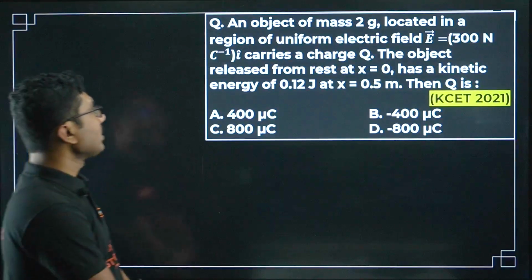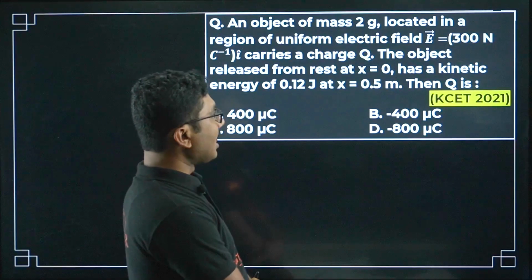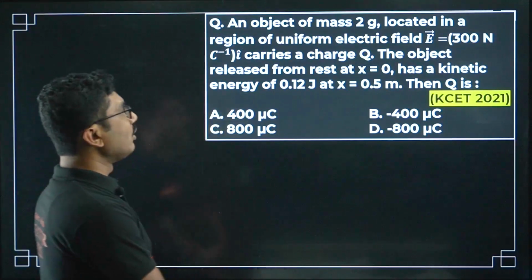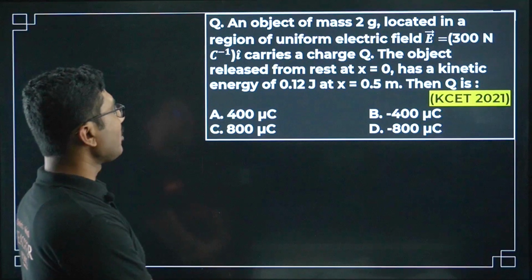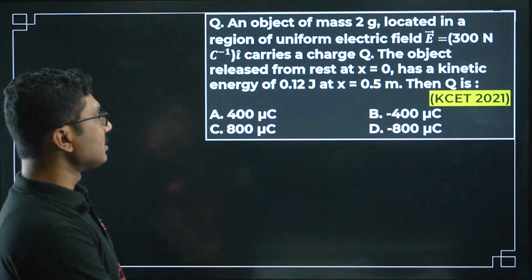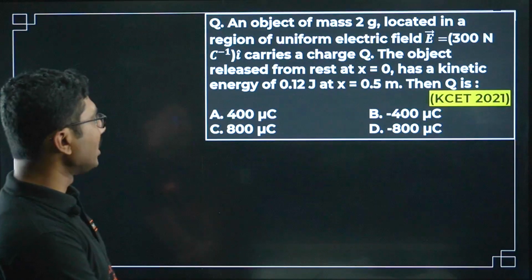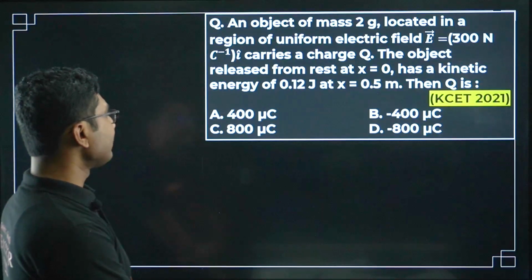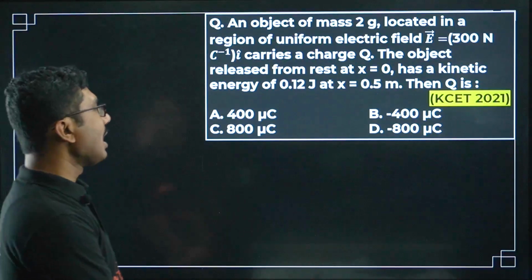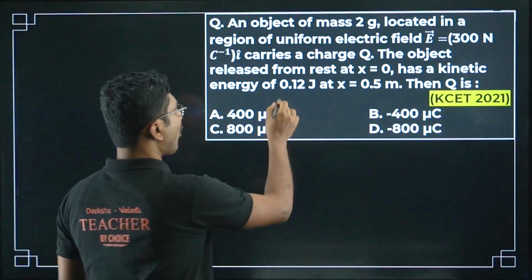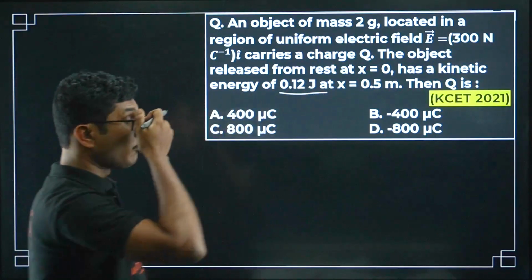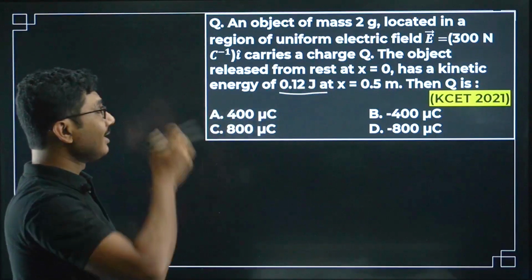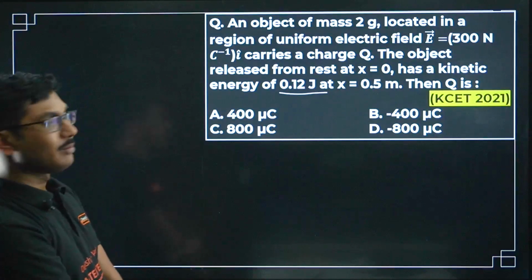Next question. An object of mass 2 gram located in a region of uniform electric field E equals 300 Newton per coulomb carries a charge Q. The object is released from rest at x equals 0 and has a kinetic energy of 0.12 joule at x equals 0.5 meter.